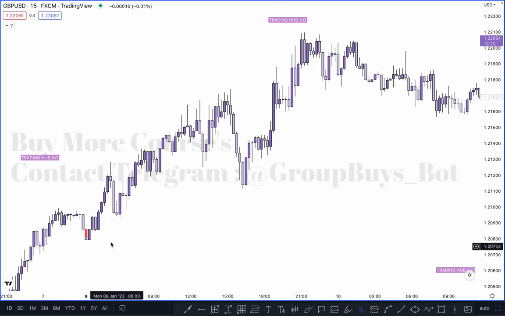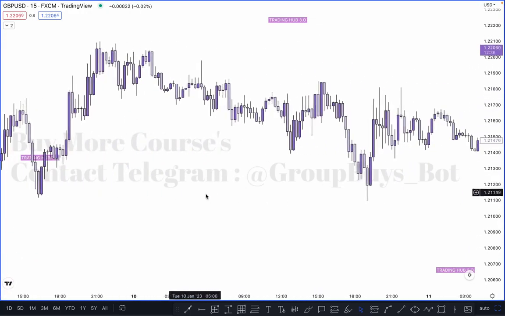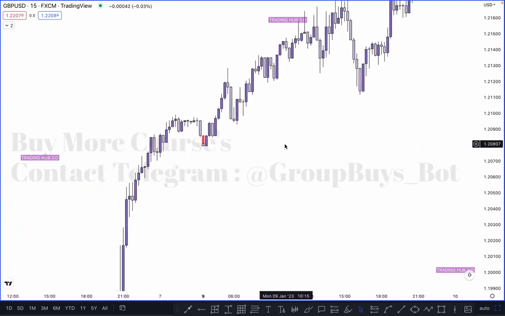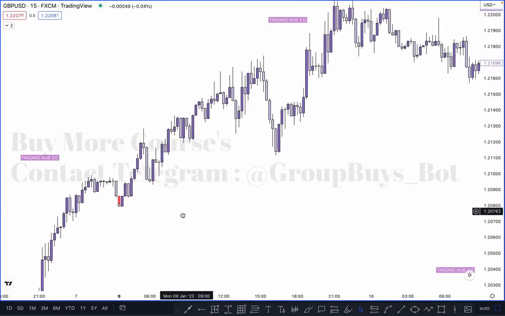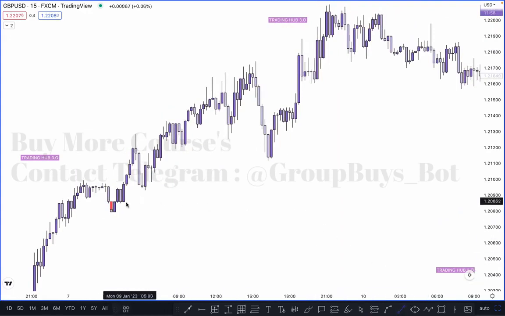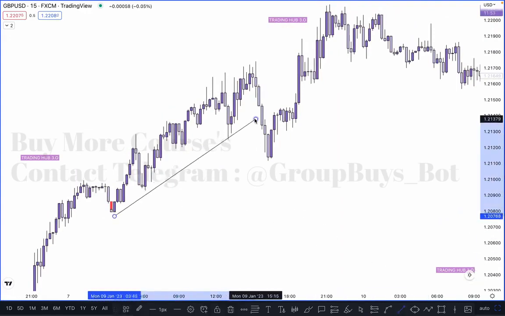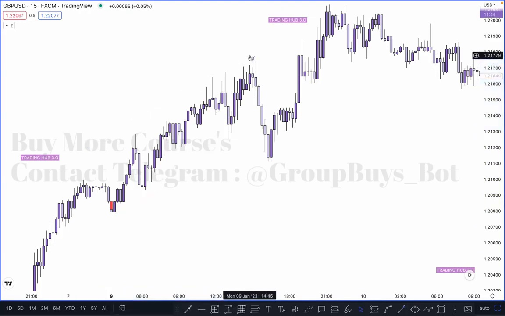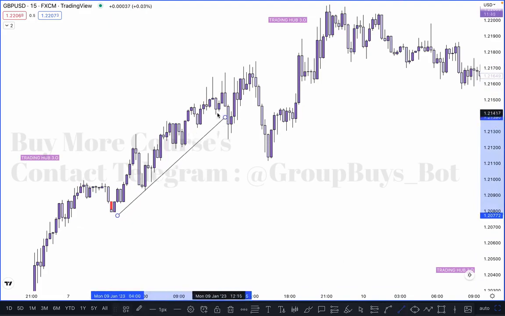In this case, as you can see here, market momentum was bullish and has now turned bearish, so you can see how many traps there are. Here market momentum is completely bullish and the market continues pushing higher highs. If I drag this trend line like this, this is our pattern. What is this pattern's name? This one is channel based, and these are very popular patterns. Look at this one: if I drag this trend line like this, this is our first trend line, then the market creates a new pattern like this.